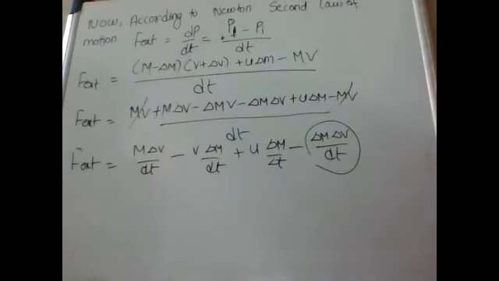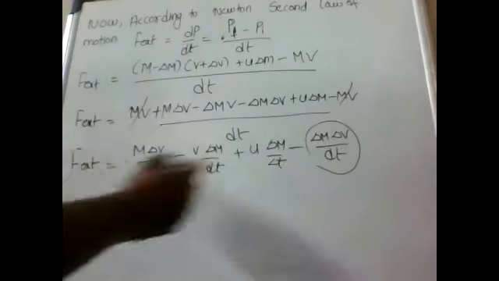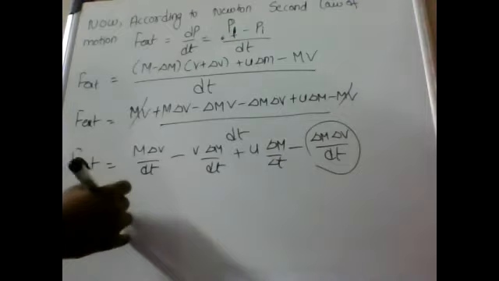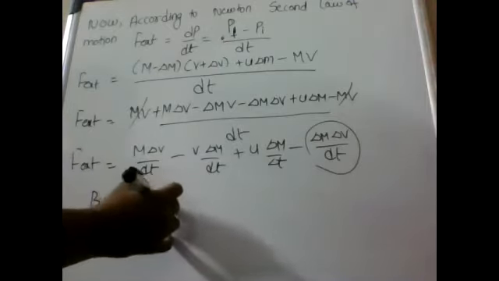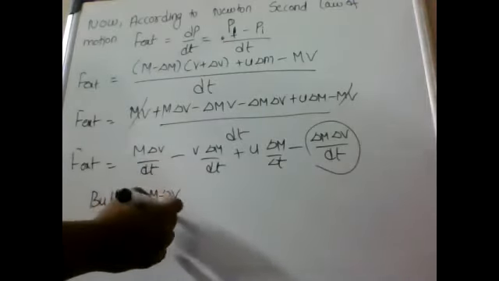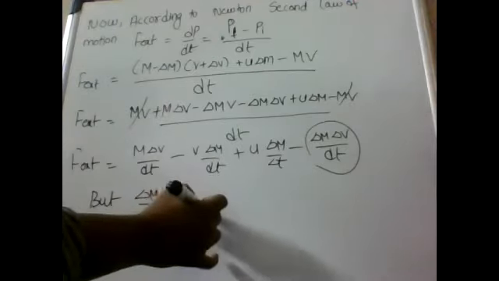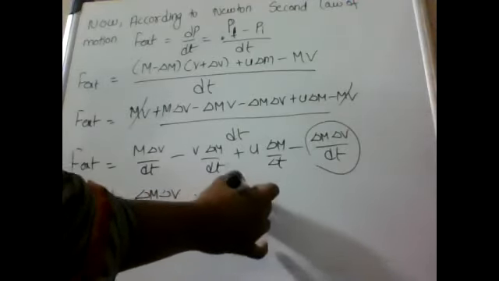Next, continuation. Here we neglect this term, since delta m into delta v by delta t is neglected.